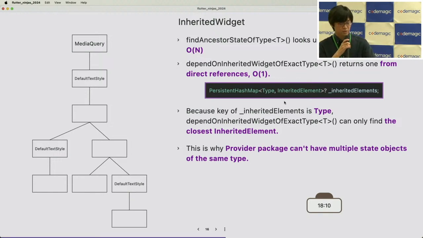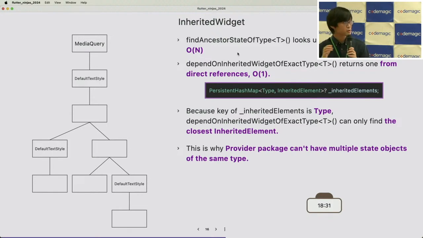And the third one, last but not least: findAncestorStateOfType looks up ancestors one by one, so the depth of the widget tree affects the speed of this method.